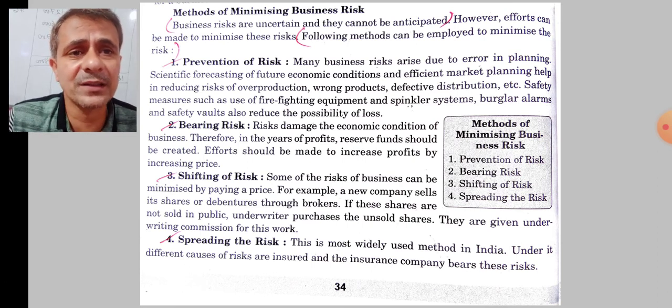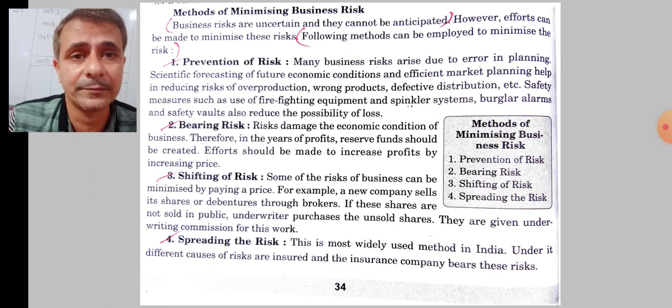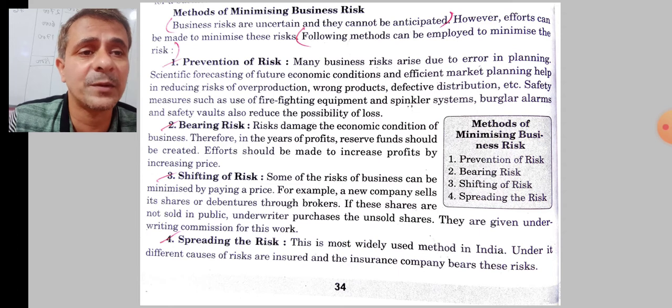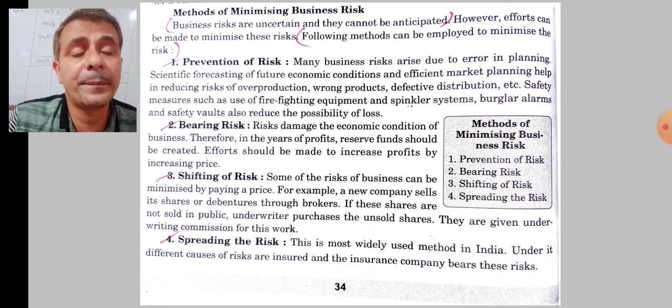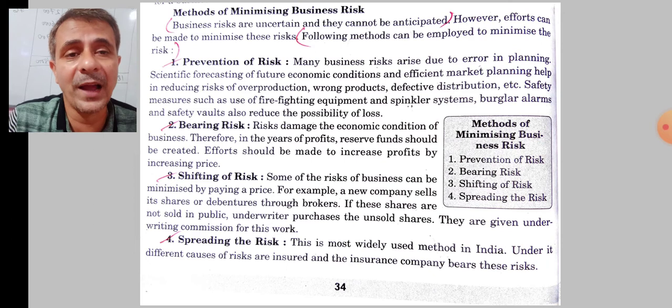First is prevention of risk. How we can prevent the risk? Many business risks arise due to errors in planning. Scientific forecasting of the future economic condition and efficient market planning help reduce the risk of overproduction, wrong products, defective distribution, etc. So sometimes business risks arise due to shortcomings in the planning. That means while planning, they may not plan scientifically, which may lead to business risk.